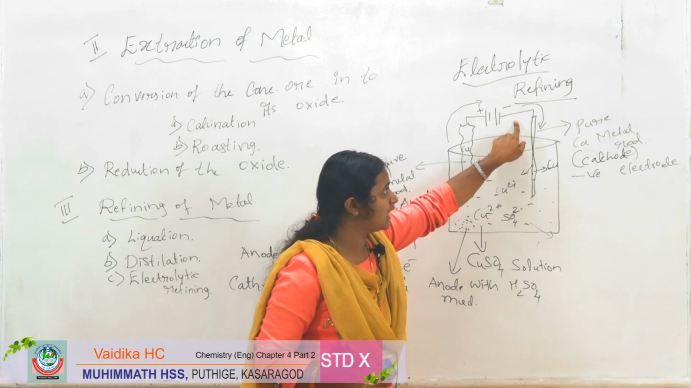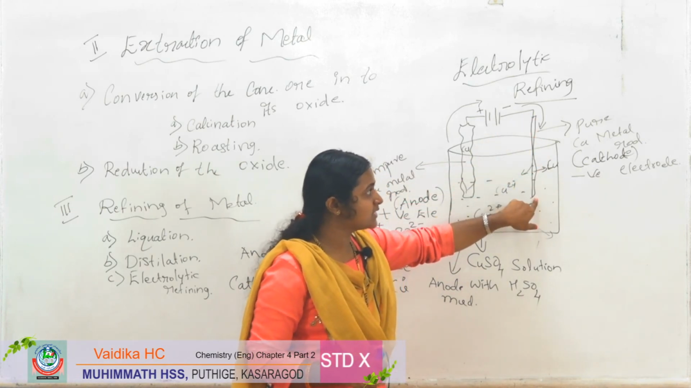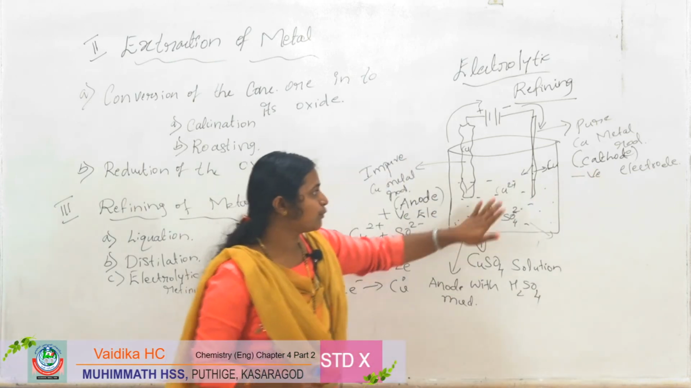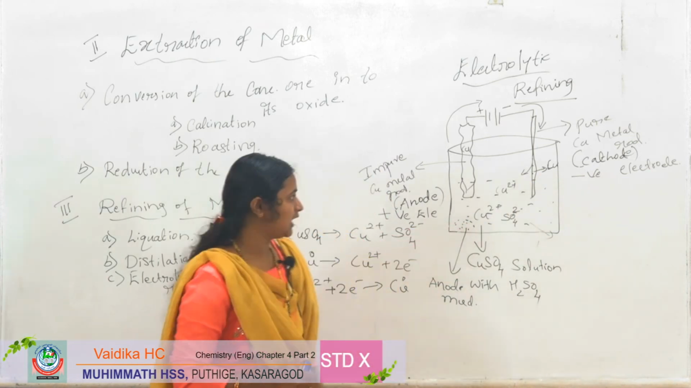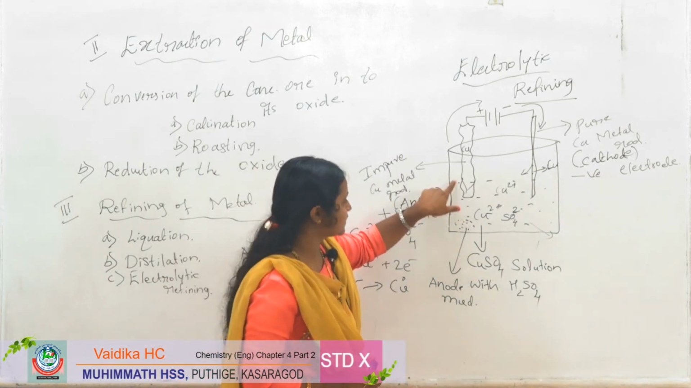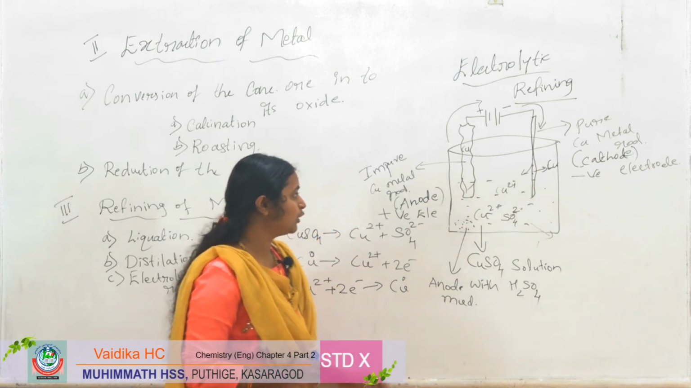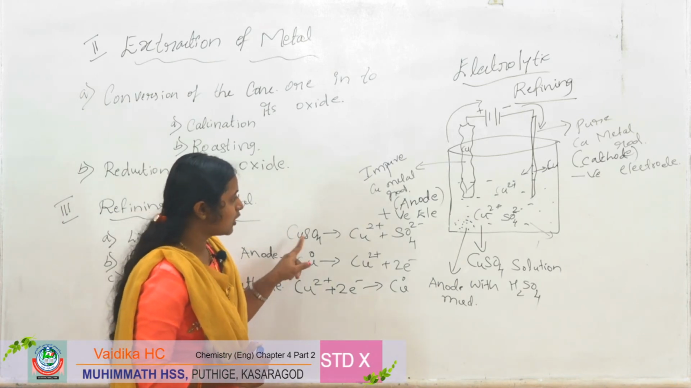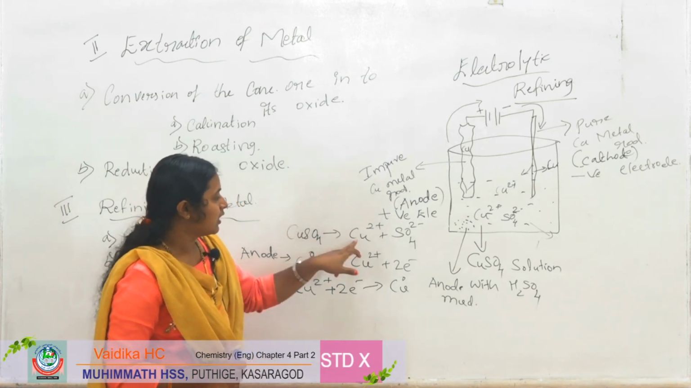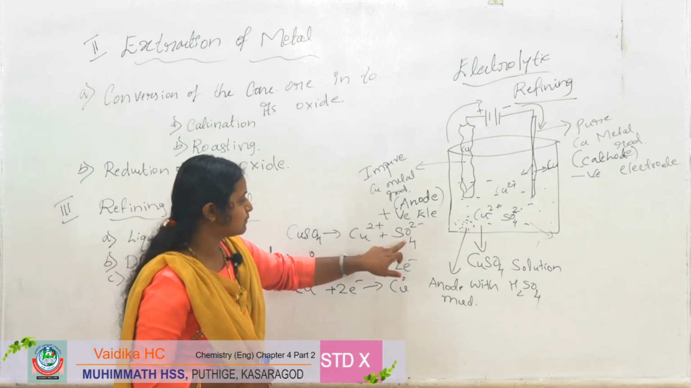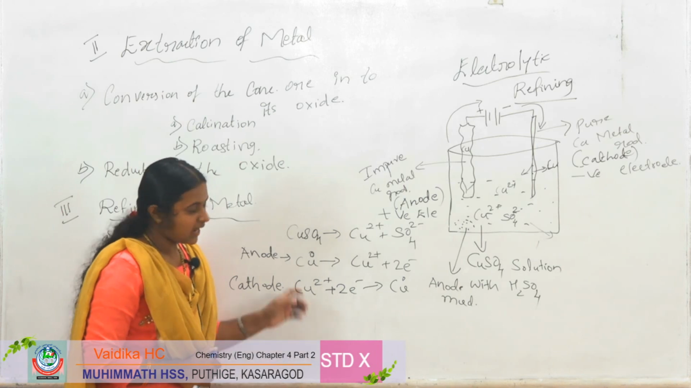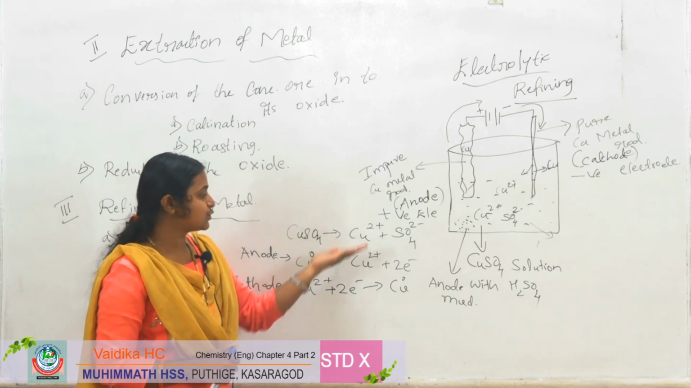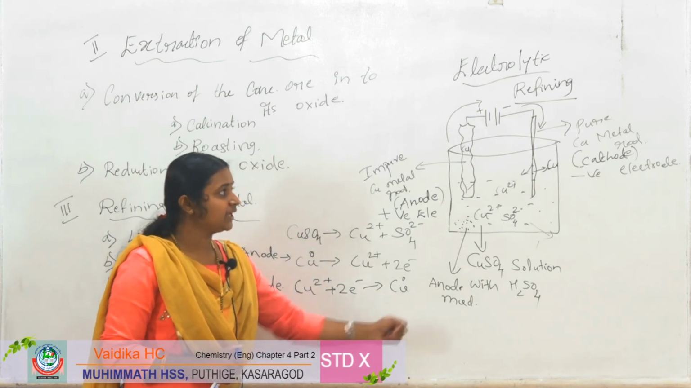To the negative terminal, a thin pure copper metal rod was connected, and it is the cathode and also the negative electrode. So the positive ions are attracted to the negative electrode, and the negative ions are attracted to the positive electrode. And in the solution what happens? Copper sulfate will be converted into Cu2+ and SO4 2-, and this Cu2+ travels to the negative electrode, takes 2 electrons and is deposited on the pure metal.